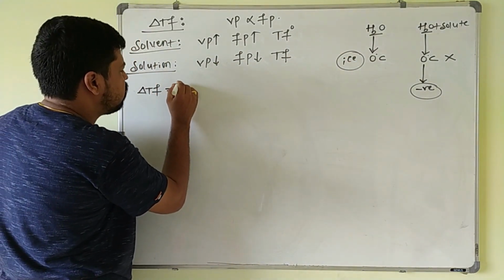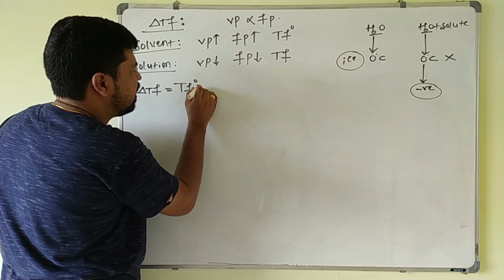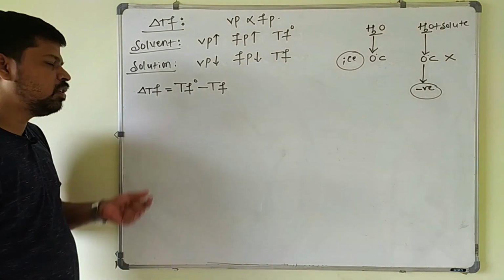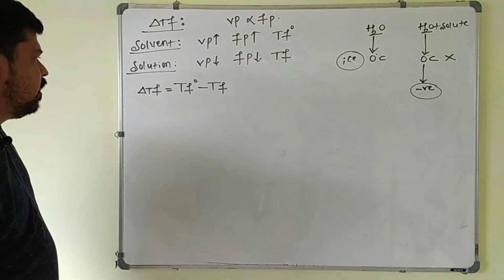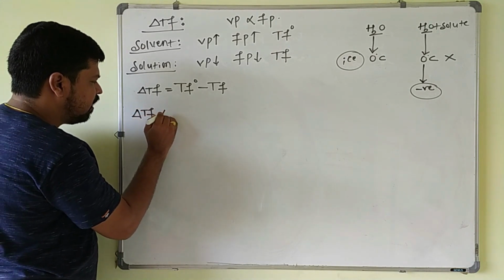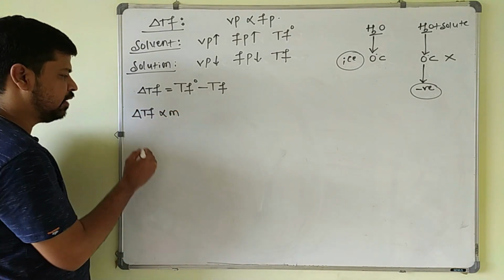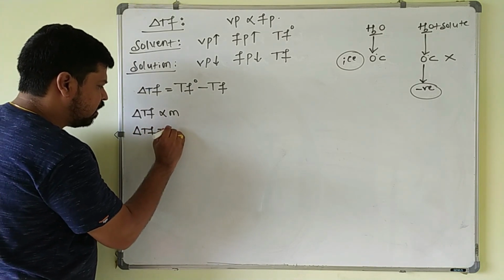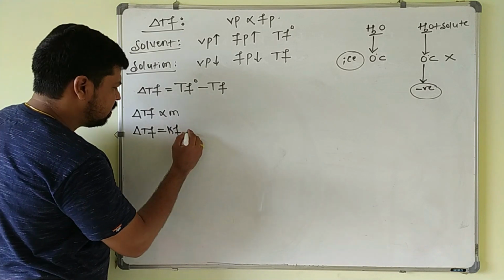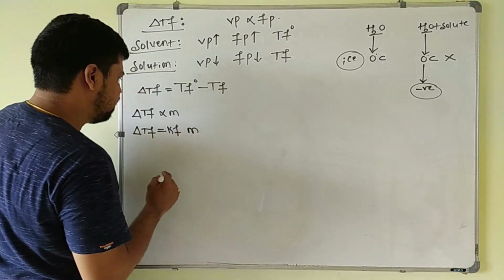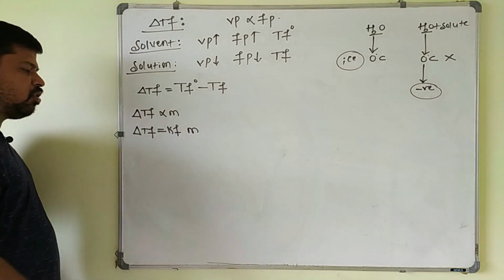For the solvent we take it as Tf naught, which is higher than the freezing point of the solution. The difference between these two we take as the depression in the freezing point. Again, this depression in the freezing point, delta Tf, is directly proportional to the molality only. If I remove the proportionality sign, I will get a constant, Kf, times the molality.